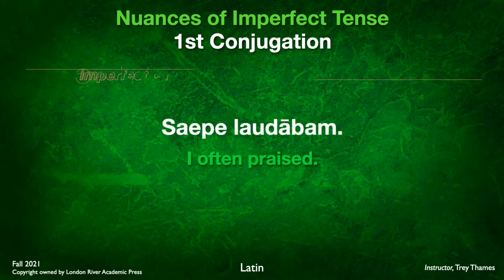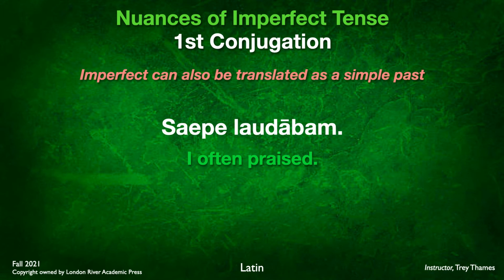All right, here's another nuance here. You can translate an imperfect verb, in this case laudabam, as an action completed in the past, in this case praised, if it has an adverb that connotes the idea of ongoing action in the past. I often praised. Saepe laudabam, I often praised. In that case, praise can be appropriately translated as completed, but it has this idea of ongoing because you have this adverb saepe added to it. I often praised. All right. Now, that's basically imperfect tense.